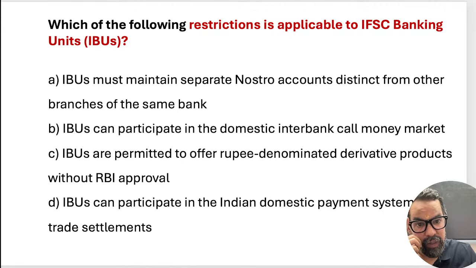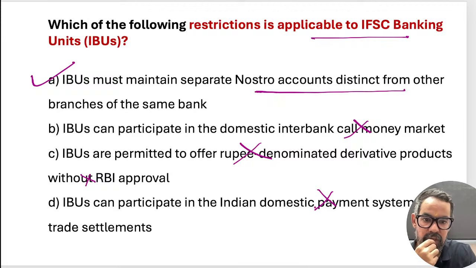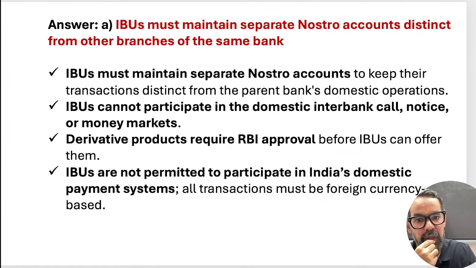Which of the following transactions is applicable to an IFSC banking unit? IBU must maintain a separate nostro account distinct from the branches of the same bank. First one is the only correct one, right? IBU can provide domestic currency money, no. Rupee denominated derivatives, no. And can participate in the Indian domestic payment system, no. Right, so option A only will be the right answer for this particular one.